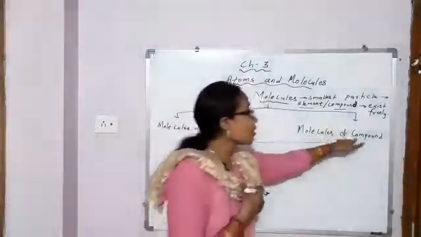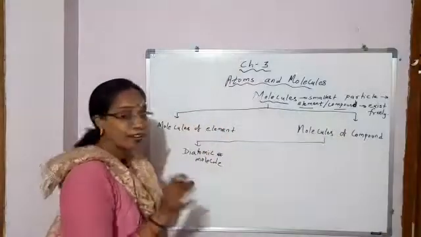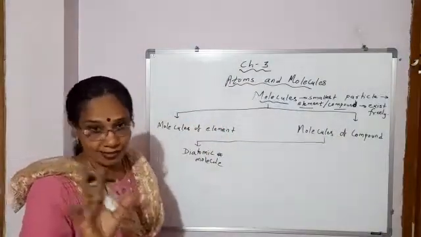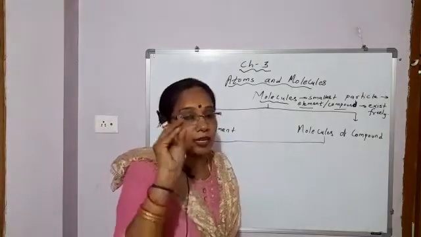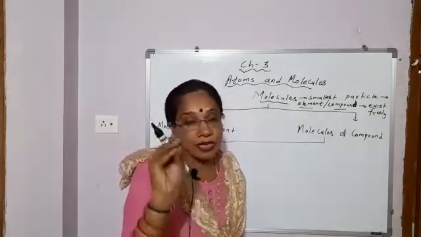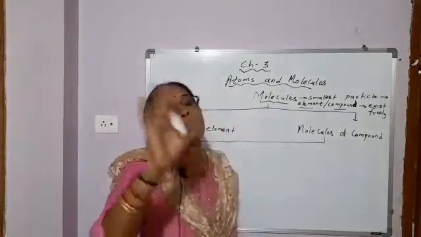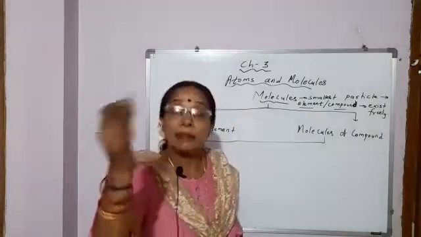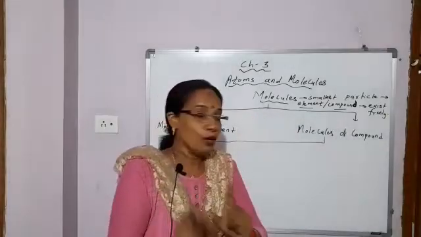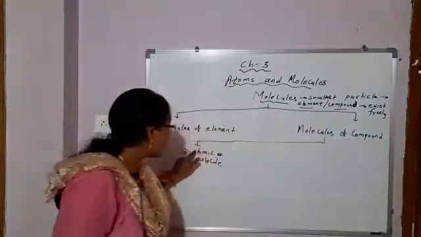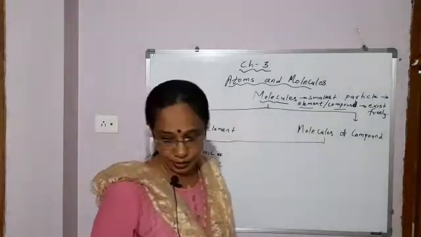So, in molecules of compound, monoatomic molecules do not exist. Mono means a molecule which contains one atom. But for a compound, how many atoms are required? At least two. Two or more atoms, two or more elements required. So, molecules of compound start from diatomic molecules.